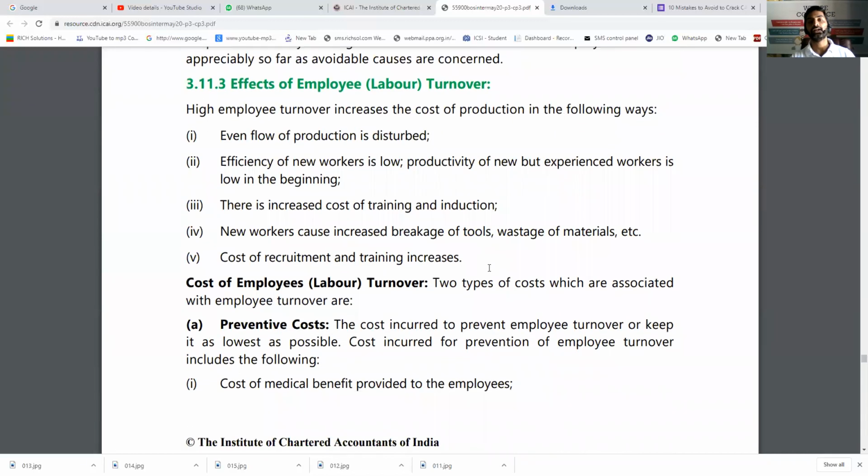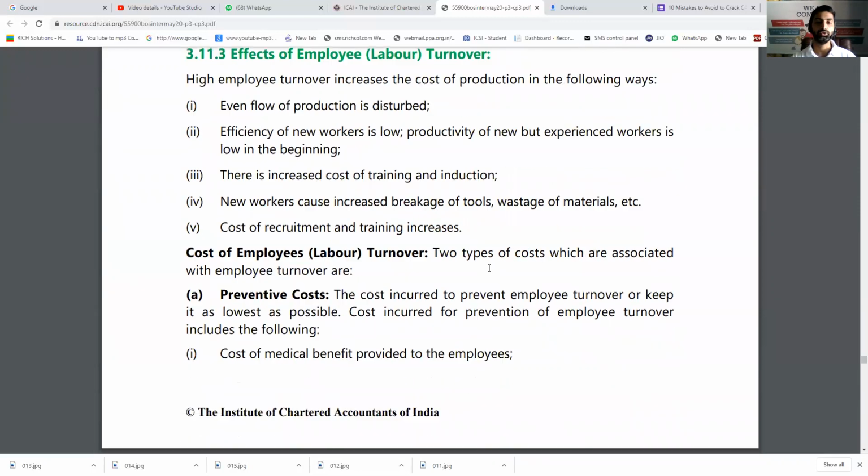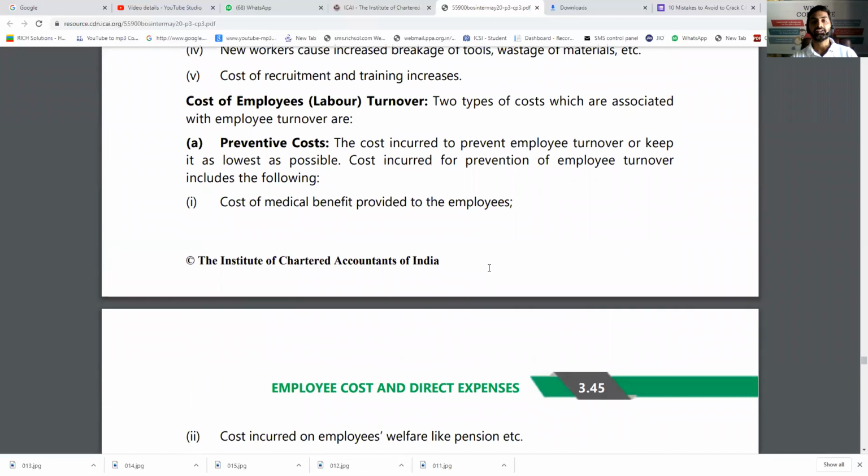What happens with labor turnover? Obviously, we lose our trained employees. We have to make the selection of new employees again. Training and recruitment cost we have to pay. The new employees will obviously make some mistakes in the initial period, so that wastage will be there. These are all the effects due to labor turnover. Now, what are the costs related with labor turnover? First is preventive cost.